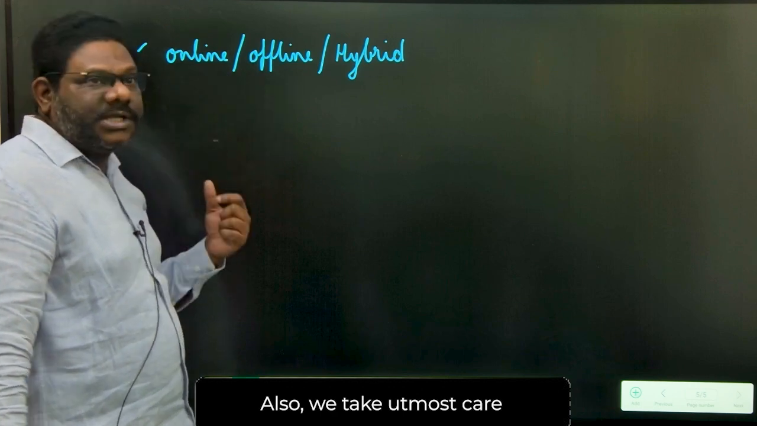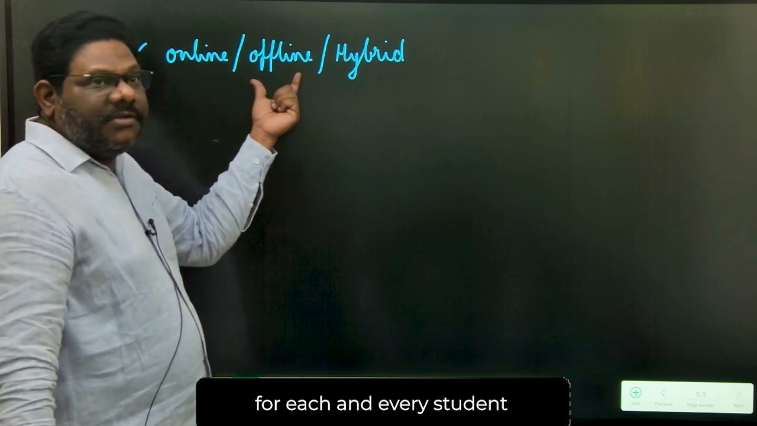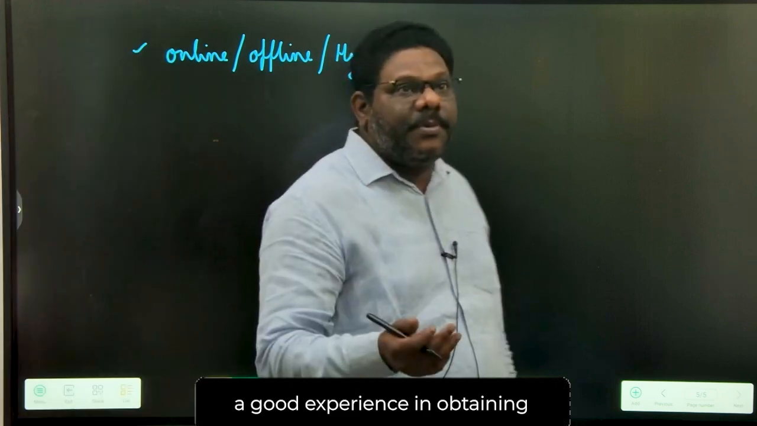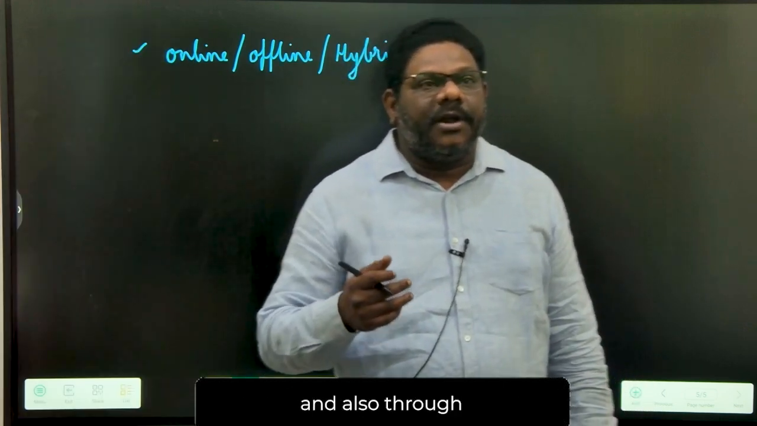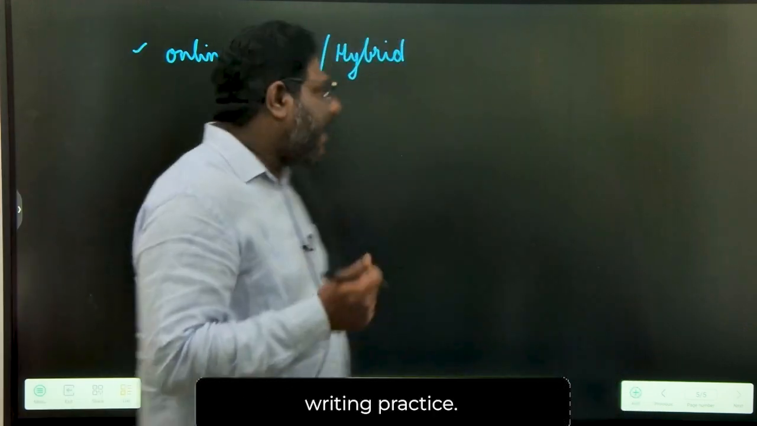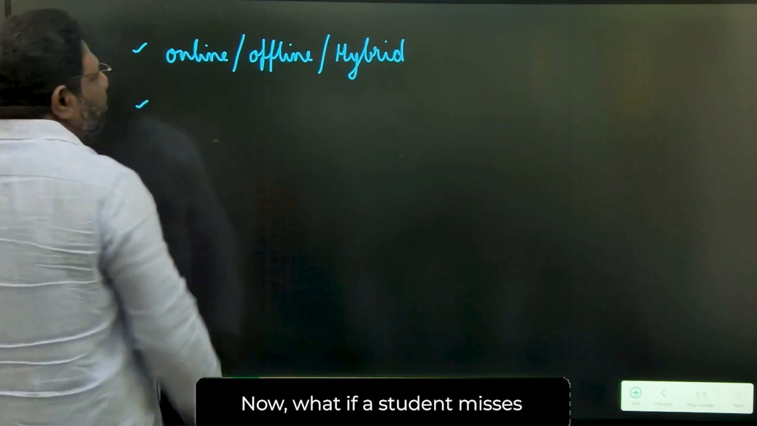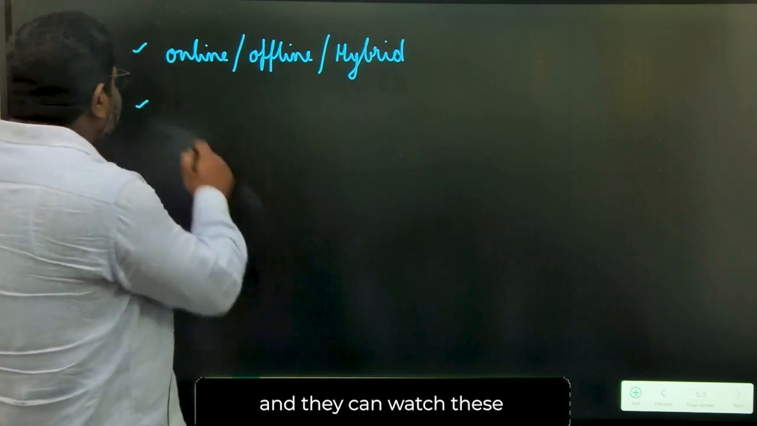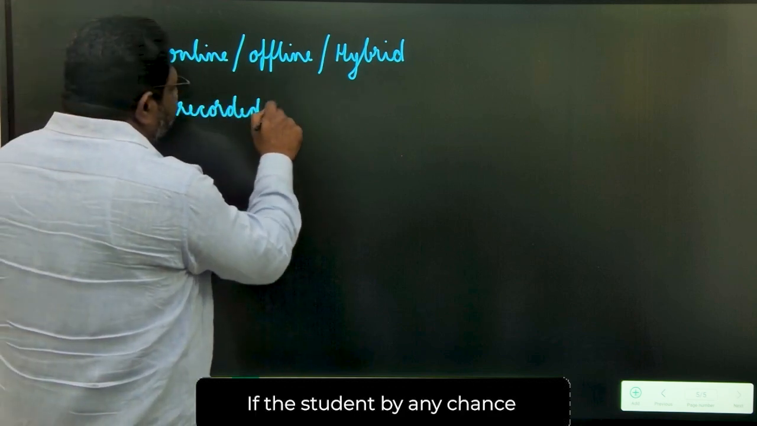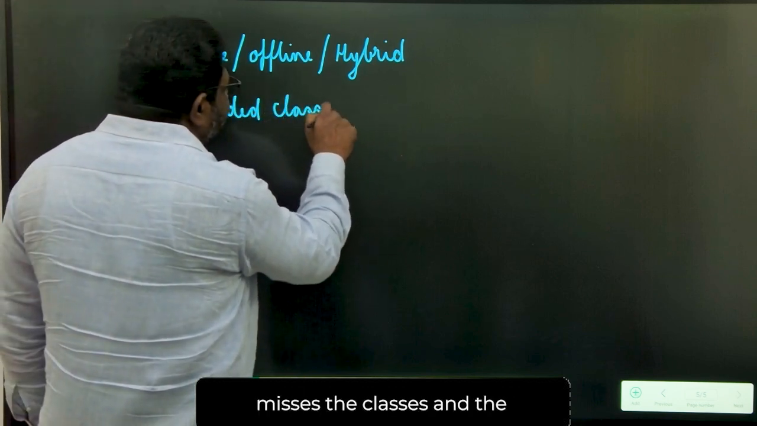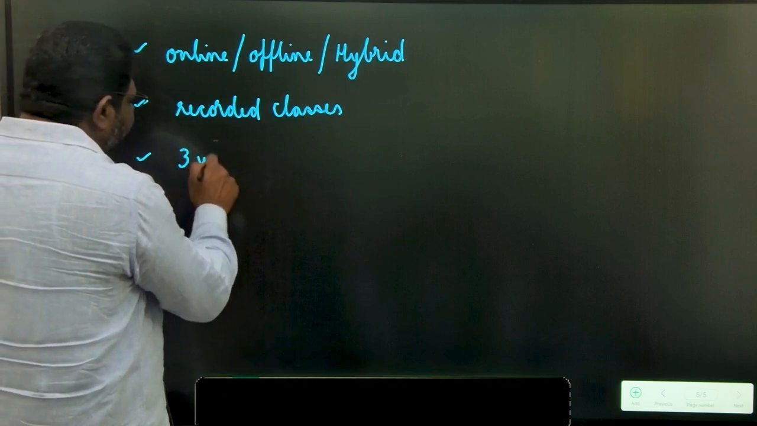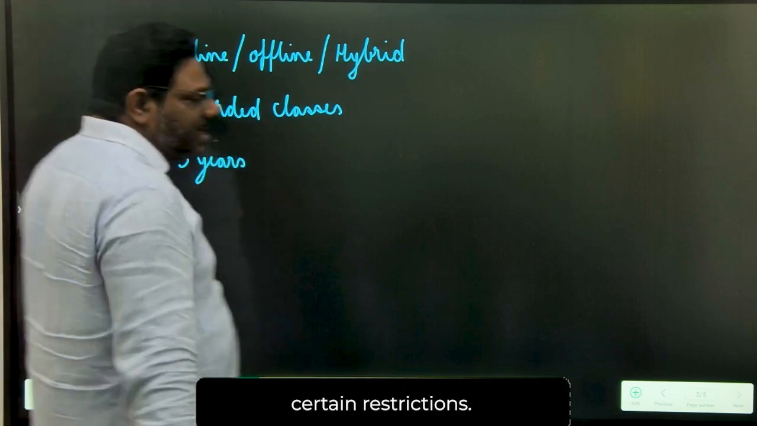We take utmost care of each and every student so that they have a good experience obtaining conceptual clarity and also through rigorous answer writing practice. Now, what if a student misses the class? Obviously, recorded classes will be there, and they can watch these recorded classes if the student by any chance misses the classes. And the validity is for 3 years, but this comes with certain restrictions.